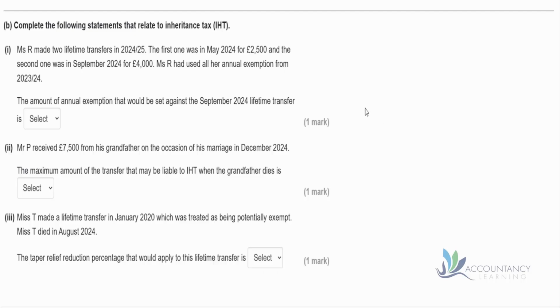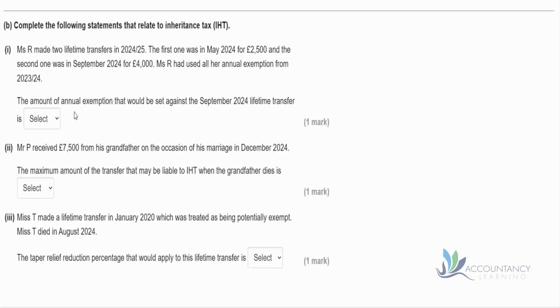So that means then, when Miss R made this first transfer of £2,500, we would apply the current year's annual exemption of £3,000. So that means that's all wiped out now, that's exempt. But there's still £500 remaining. We've not used all of the annual exemption. And then for the second transfer, September 2024, there's a transfer of £4,000. We still have £500 left over of our unused annual exemption. So that means that £3,500 of this would be subject to inheritance tax.